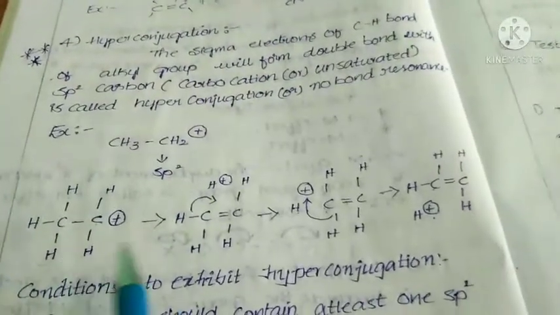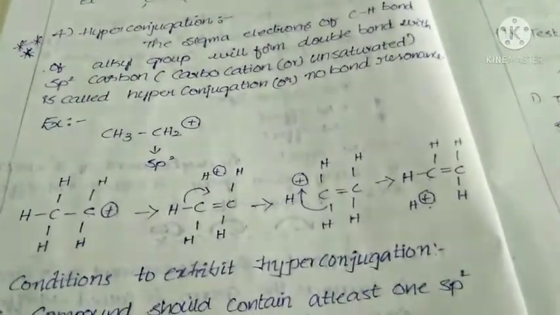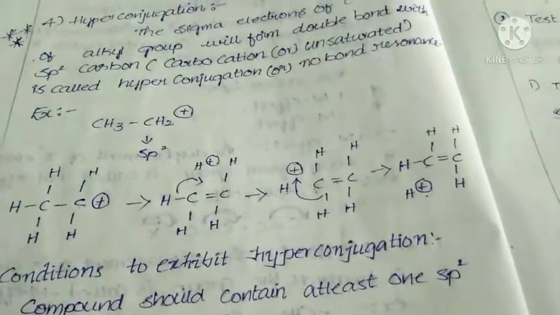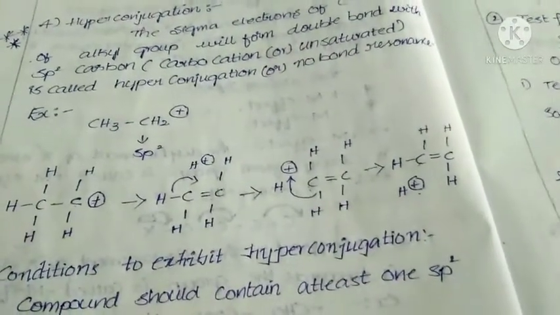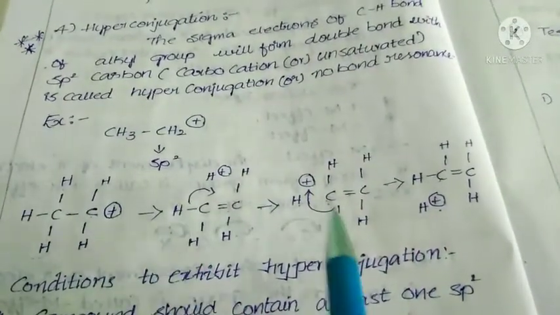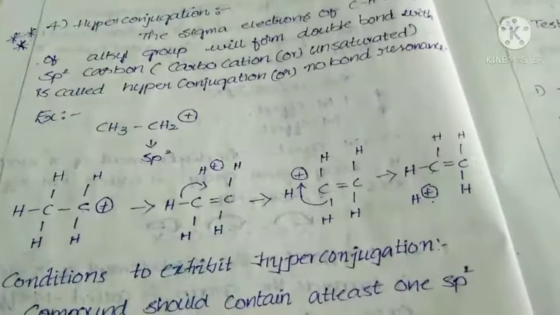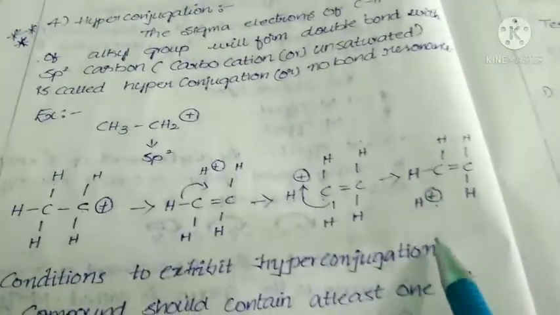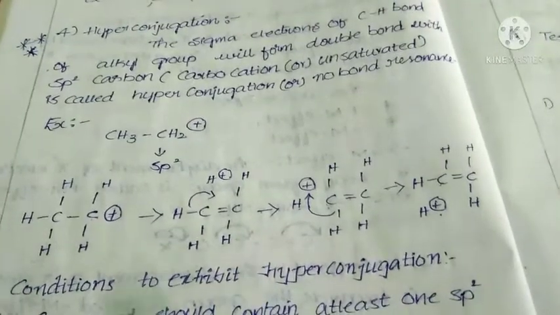So if you see all these structures carefully, what happened? All these are resonance structures. Why are these called resonance structures? In resonance structures, only the position of bonds changes. There is no change in the position of atoms. In any structure, there is no change in the position of atoms. Only the position of bonds is changed. And one more point.